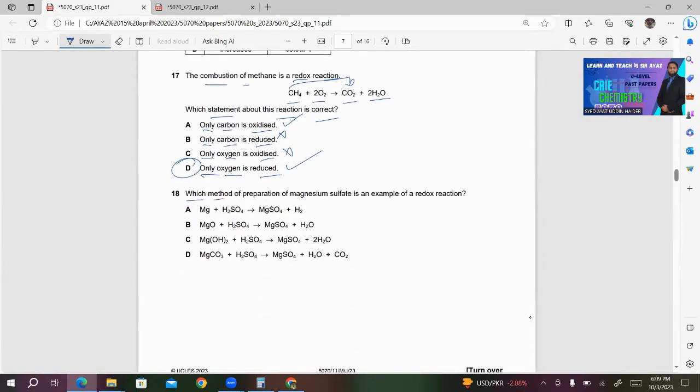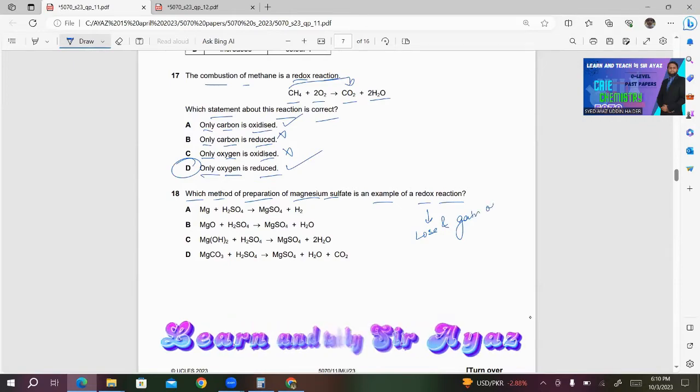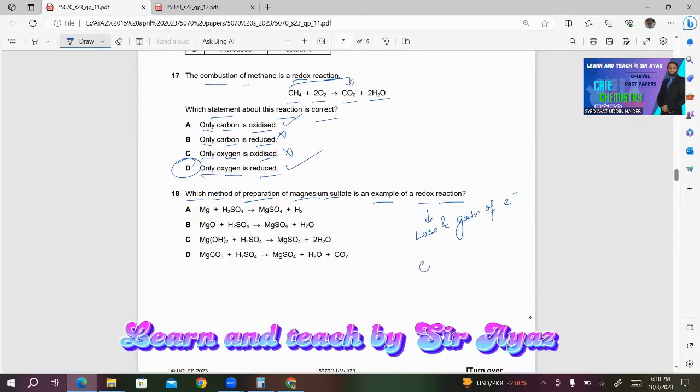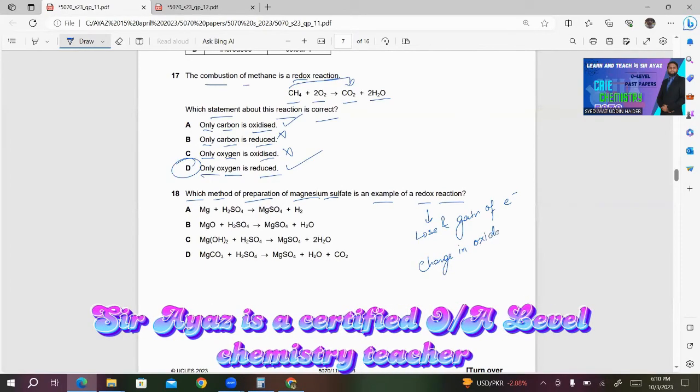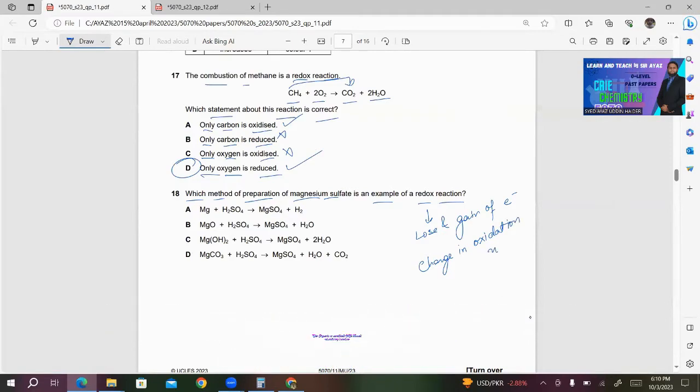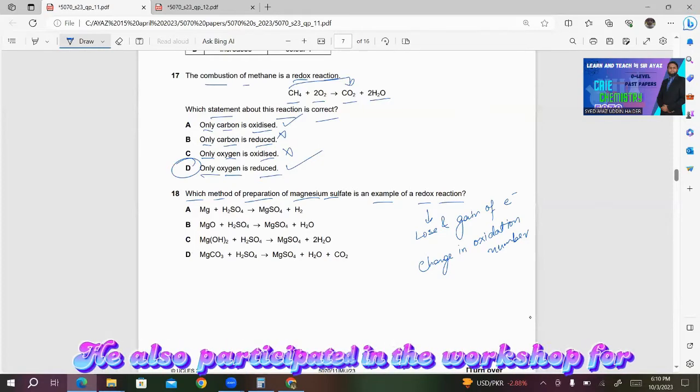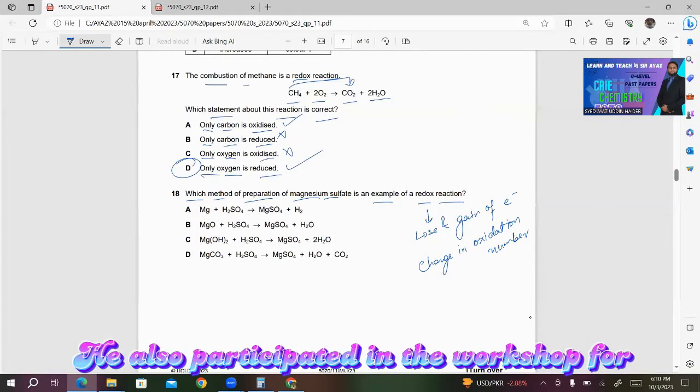18. Which method of preparation of magnesium sulfate is an example of a redox reaction? A redox reaction is the one in which there is a loss or gain of electrons or a change in oxidation number. So when we say change in oxidation number, it means increase or decrease in oxidation number. So if you look at all these equations, only equation A will be the correct one.